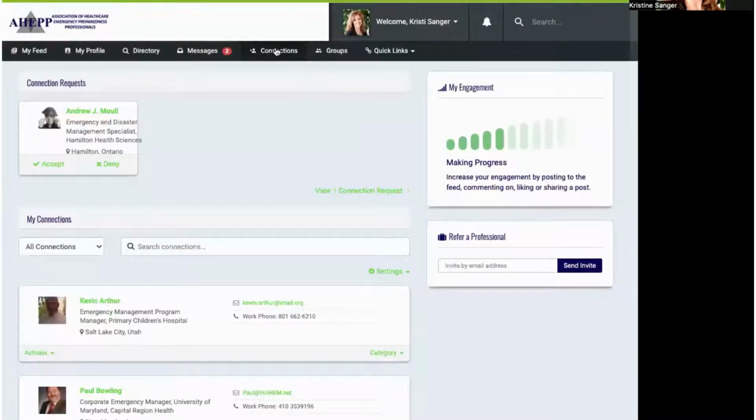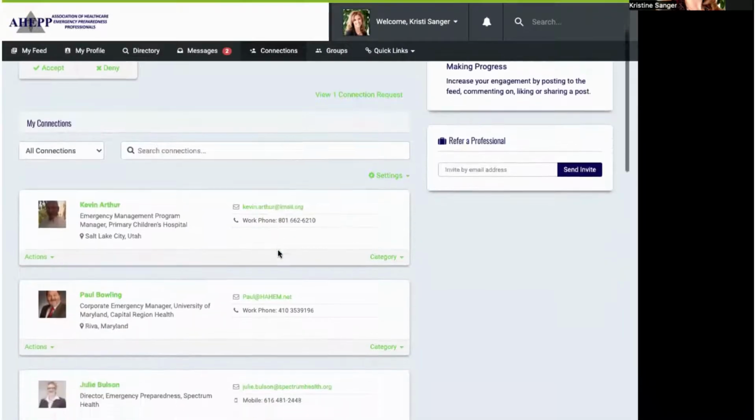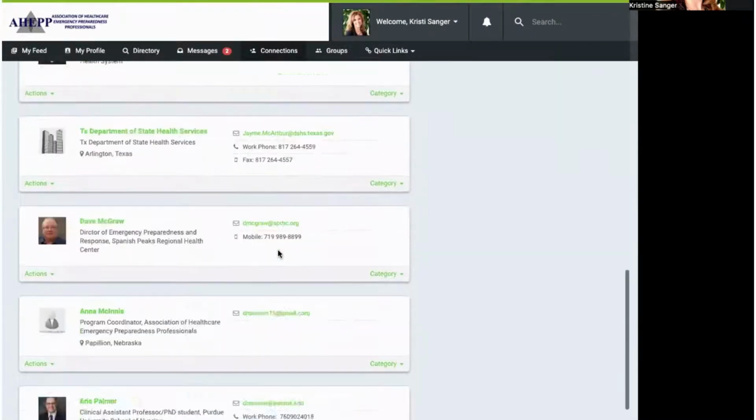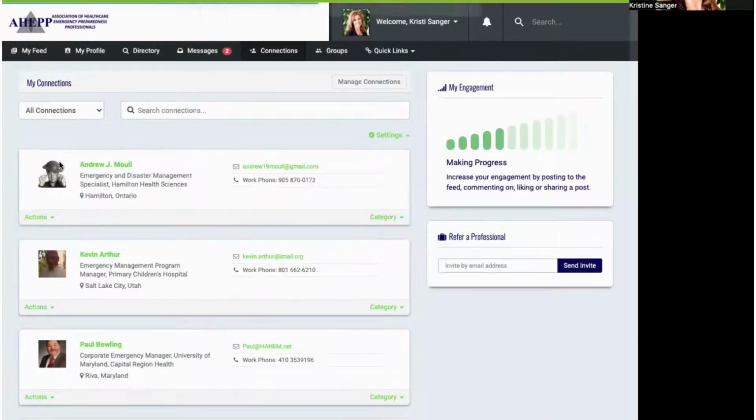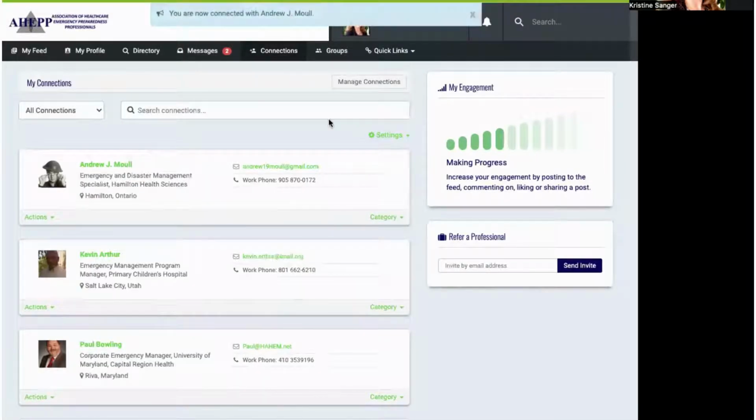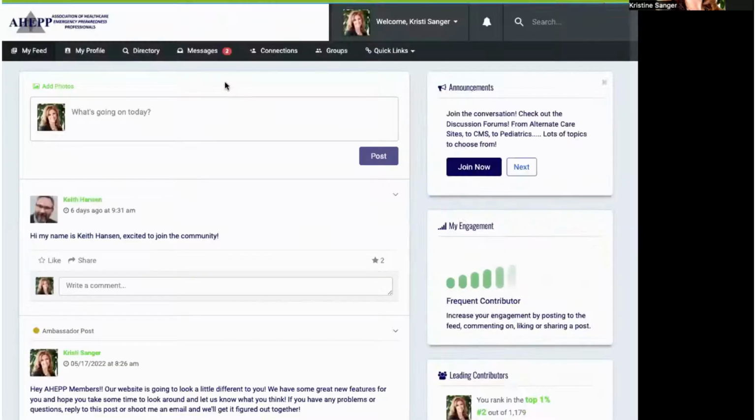If you click on the connections button, you'll be able to see all of who you're connected to. And then also, if there's a connection request, you can see it here. So as somebody requests a connection, you'll be able to accept or deny that connection, just like any other social media platform would do. Once you accept that connection and go back to your feed, if Andrew, for example, would have posted on his feed, I would see that within my feed now too.